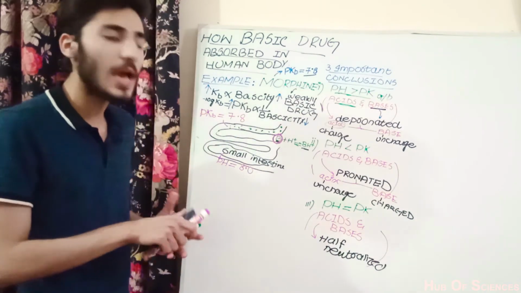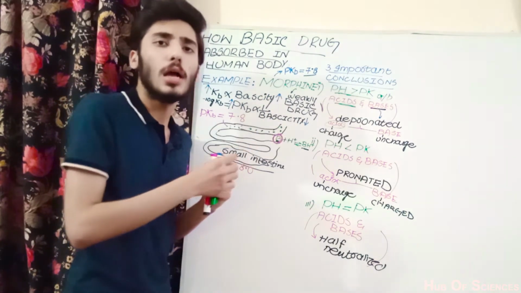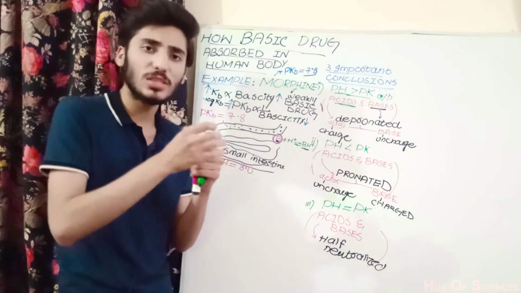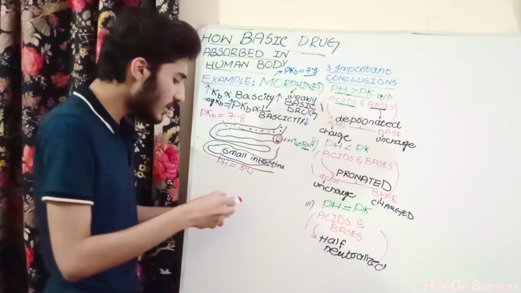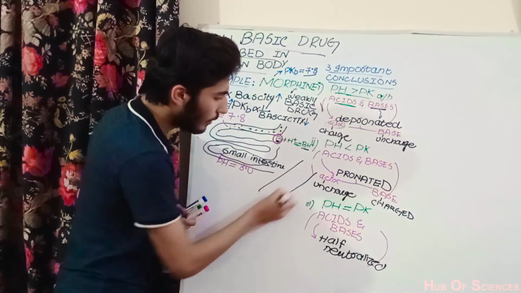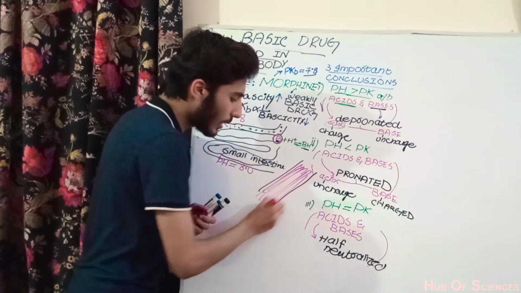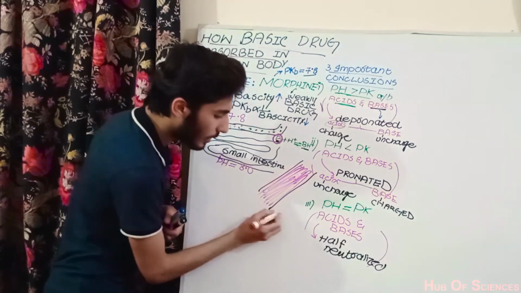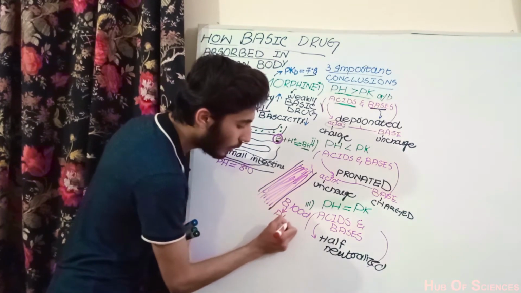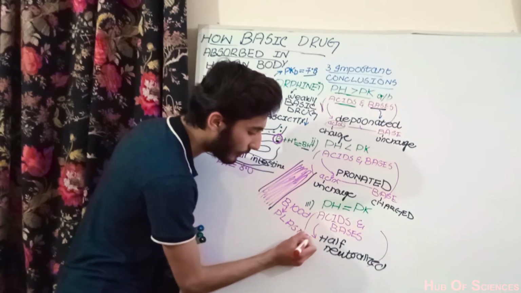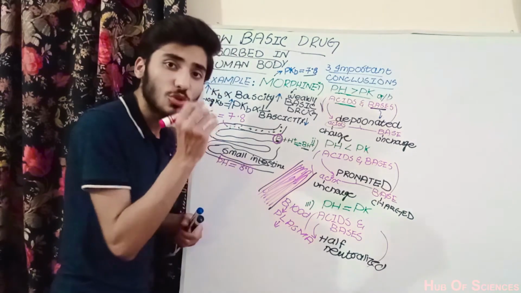The significance is that after absorption in the small intestine, this drug has to pass into the blood vessel to be transported to the specific target tissue. So what is the significance? Suppose this is a blood vessel present here, it contains blood, and we know that one of the main constituents of the blood is plasma, and plasma makes up 55% of the blood, and the plasma contains 92% water.